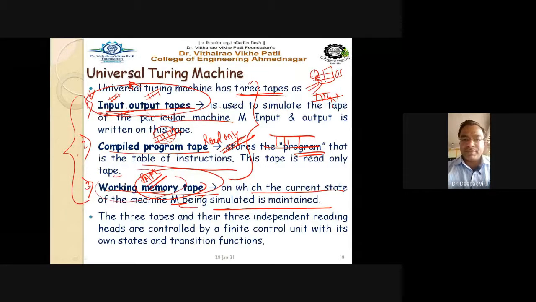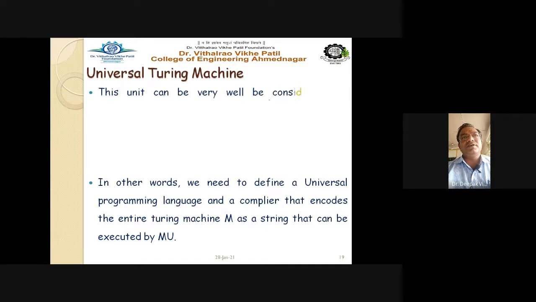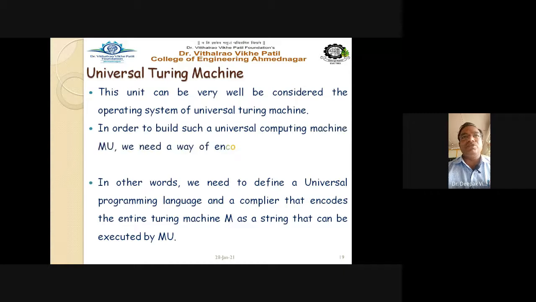That's why it is called the theory. So one can have the input output, the set of instructions, and the auxiliary or temporary memory or RAM, and these are implemented in your computer machines or laptop computers, whatever it may be, right? So this unit can very well be considered the operating system of the universal Turing machine.